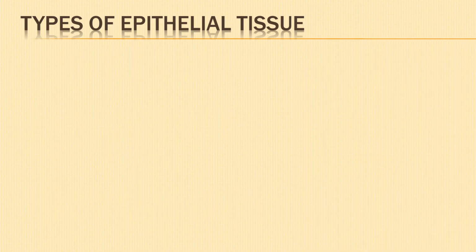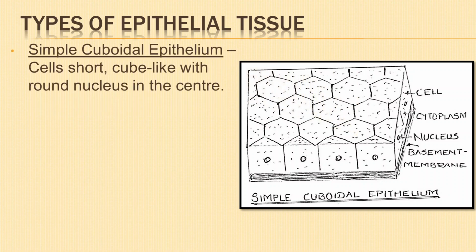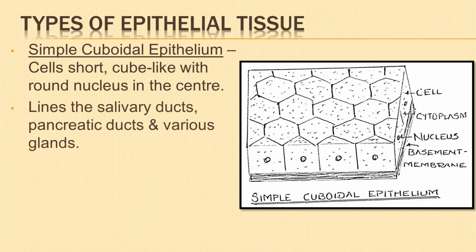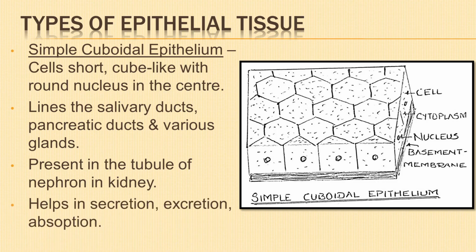In cuboidal epithelium, cells are short, cube-like, with a round nucleus in the center. It lines the salivary ducts, pancreatic duct, and various glands. It is also present in the tubule of nephron in the kidney. It helps in secretion, excretion, absorption, etc.